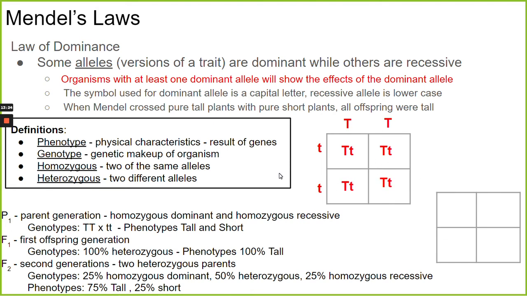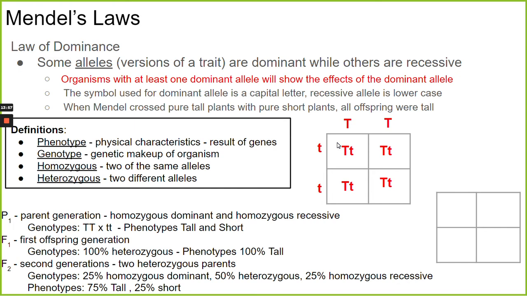So this Punnett square shows us what Mendel was seeing in his experiment. When he took this pure tall plant, crossed it with this pure short plant, every single offspring was tall. And like Francesca said, that's because the tall allele is dominant over the recessive allele. And each of these boxes represents 25% of the offspring. Every single one of them ended up with a big T in it.